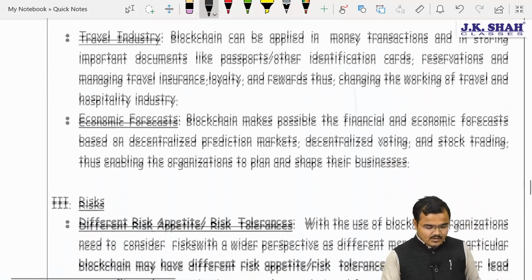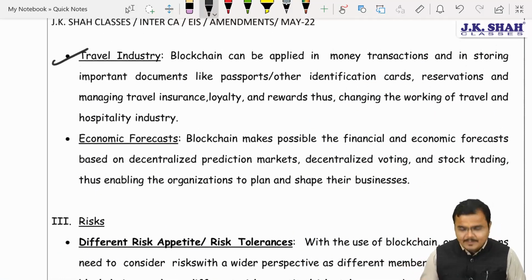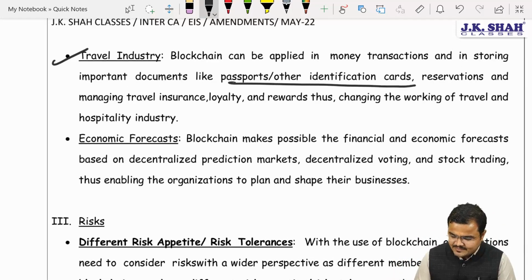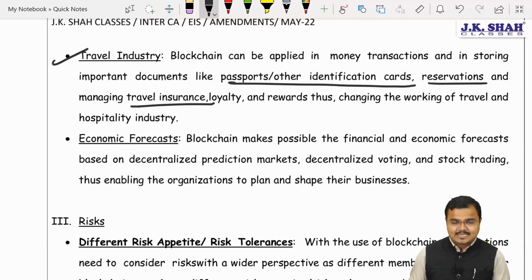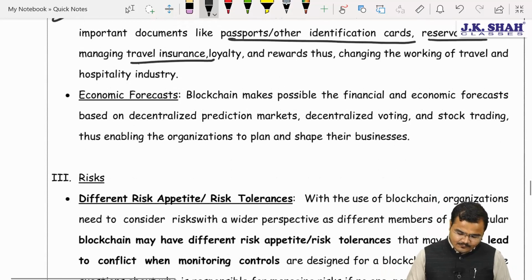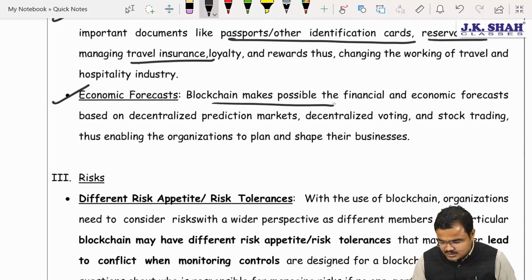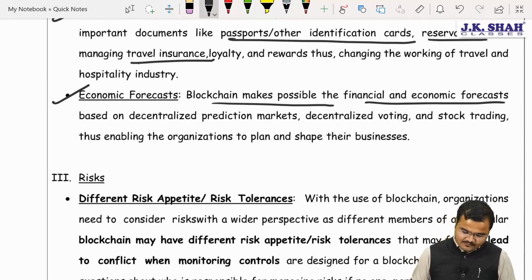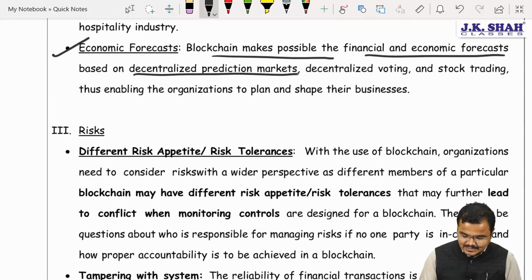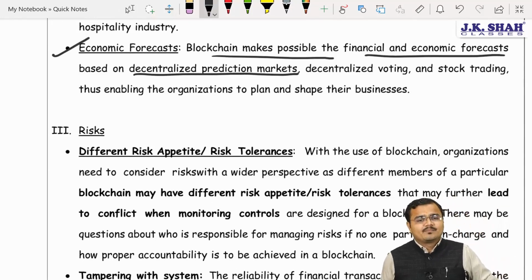That's great, sir. Further, Chartered, travel agencies can use it to store your important documents like passport, visas, identification card, reservations and insurance, etc. Chartered. Economic forecast, if you want to do it, blockchain technologies make it possible for the financial and economic forecast to be based on a decentralized prediction market.